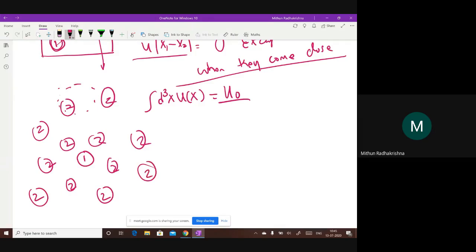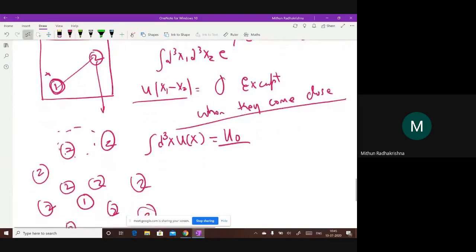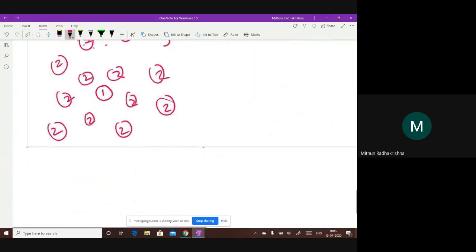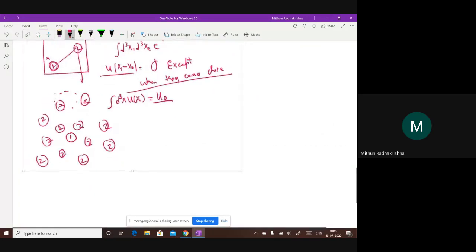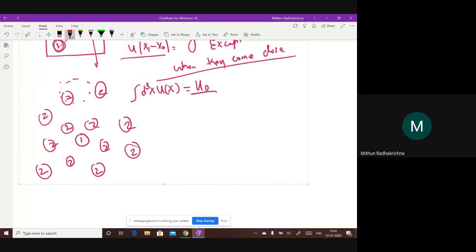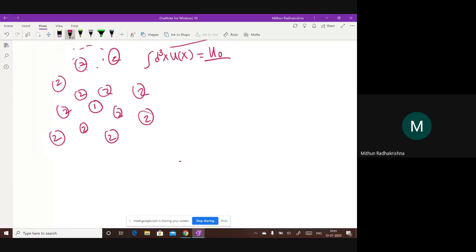Now, if I look at these contributions to the integral, what will happen for most of the cases? u is 0, right? For most of the cases, u is 0. When the distance is very large, u becomes 0, except for small distances.